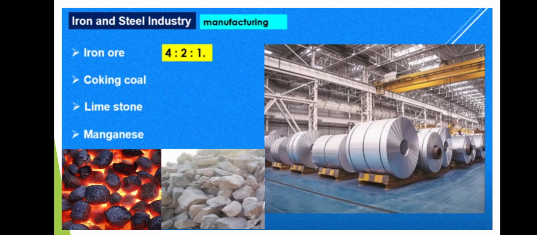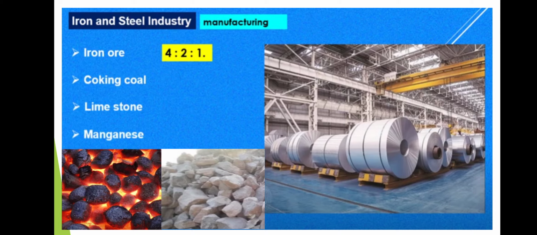These raw materials are used at a ratio of 4 to 2 to 1. Then we get 95% pure iron, not 100% pure iron. From this iron, they make steel. For making steel, they mix manganese. Only if you mix manganese in the iron does it become steel. This manganese makes iron tough or stronger.